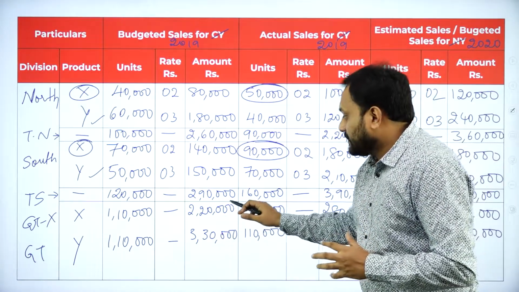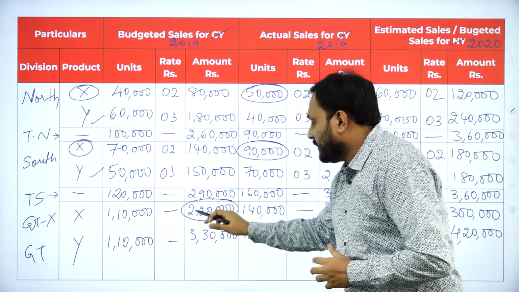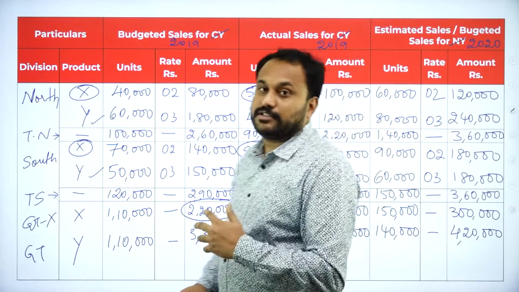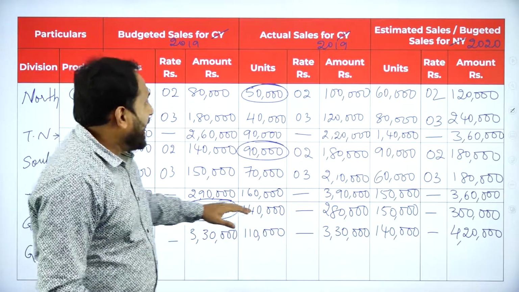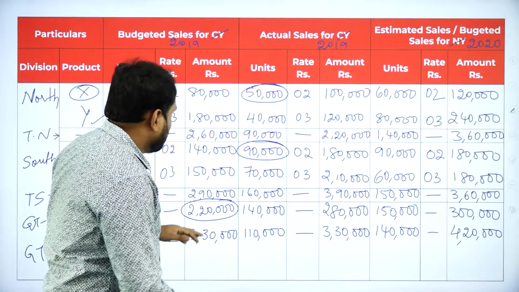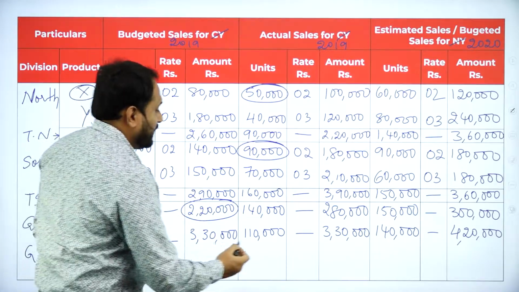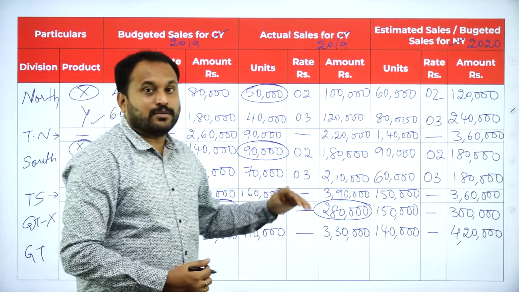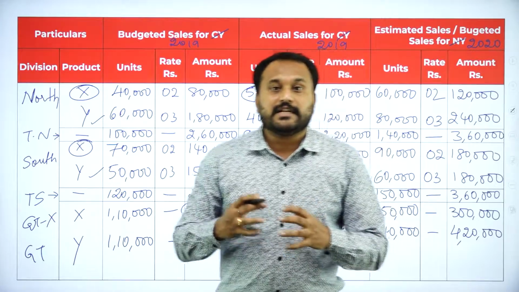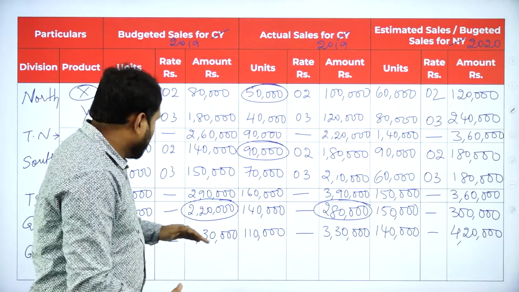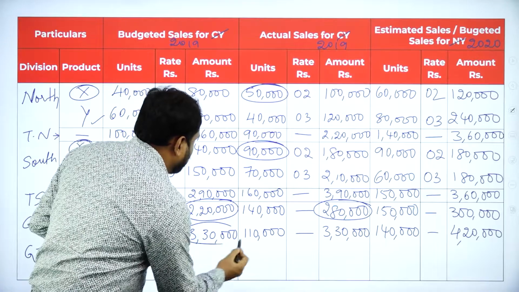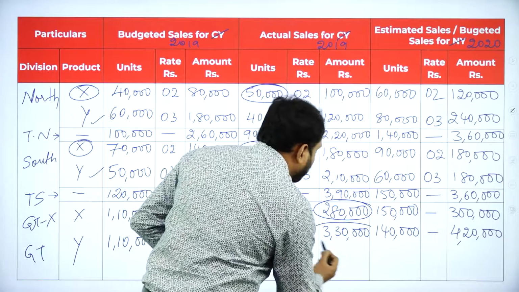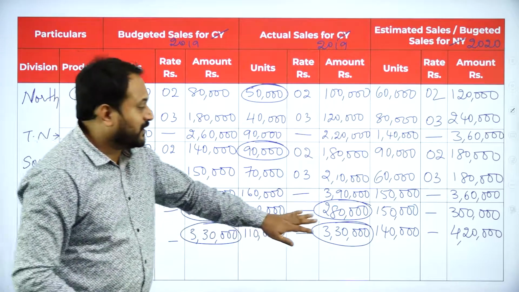We said 2,20,000 should be the budgeted sales of product X, but you'll be surprised, the actual sales of 2019 is 2,80,000. That means product X was doing really good in 2019. But Y was budgeted 3,30,000, and the actual was the same. That means whatever we predicted, they actually got.